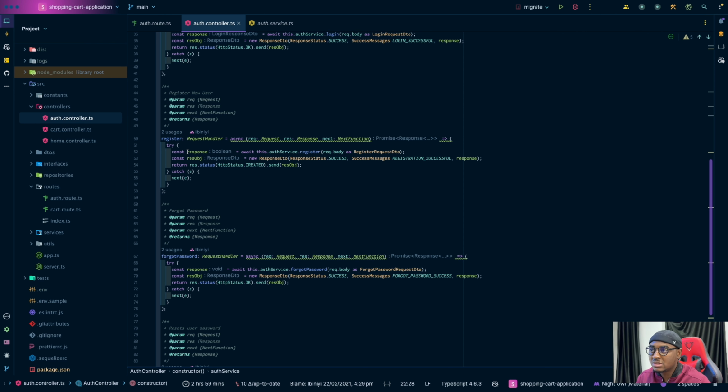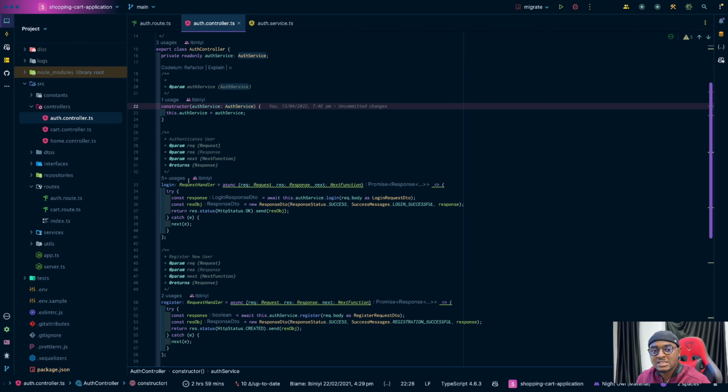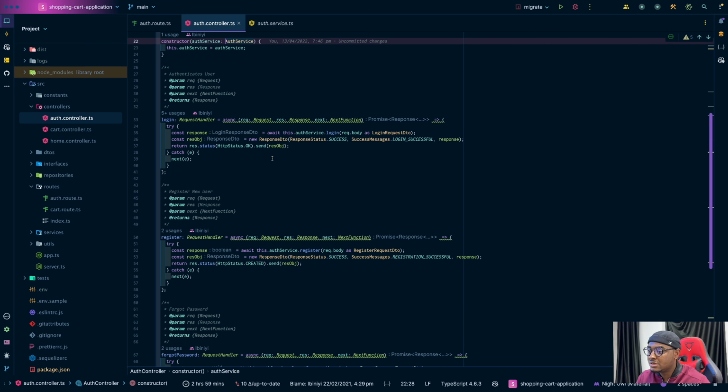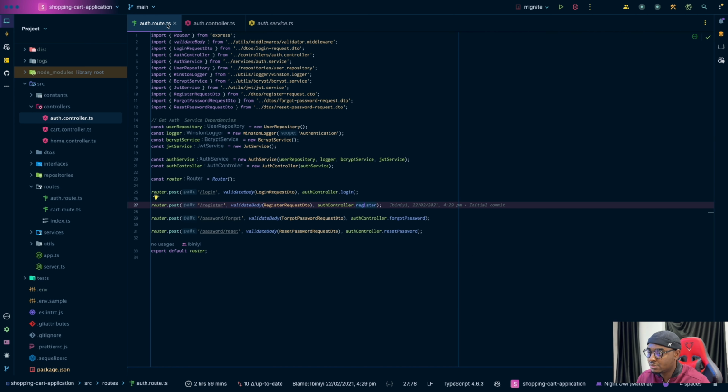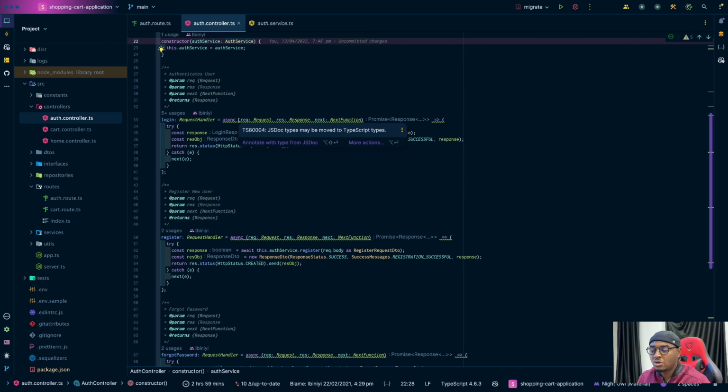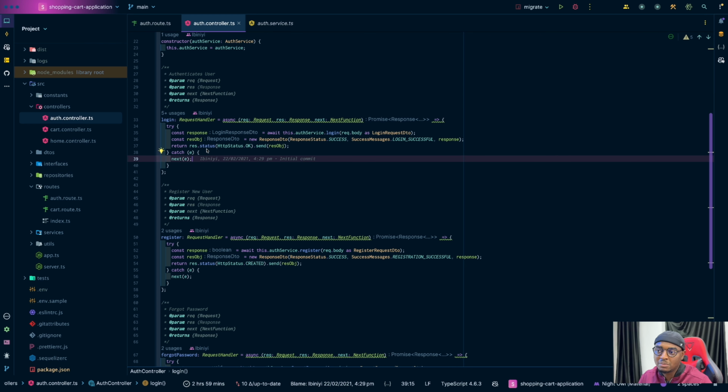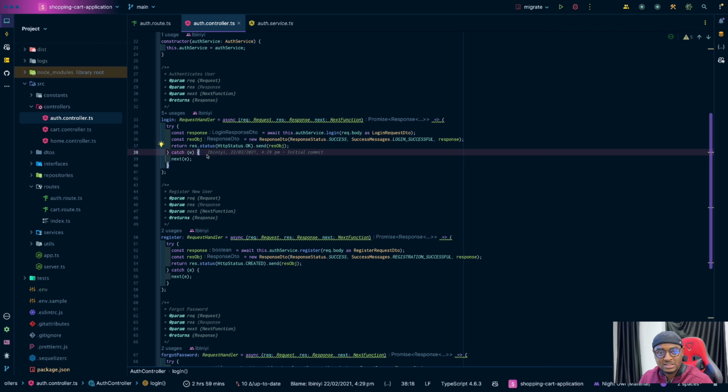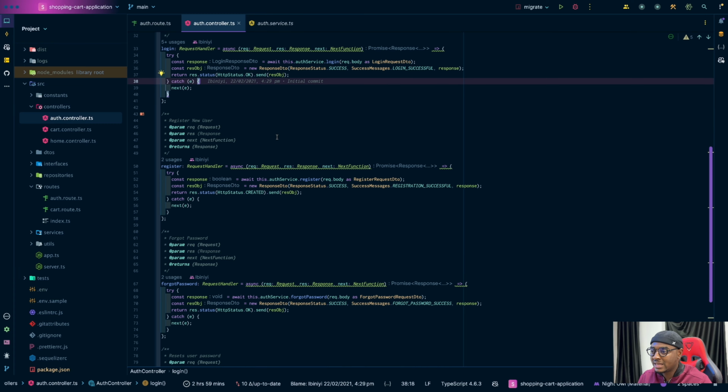All right, so for register, one thing you will notice in this code is the controller is actually very lean, right? And that's something we should aim for. Controllers should be lean. All a controller does is, number one, receive the requests, number two, validate the payload, number three, call the necessary service, then number four, return the response. Honestly, if your controller is doing more than these things, I think you are doing something wrong, right? You can check online, you can read about the controller service concept or architecture or the code structure, right? So that's all I'm doing here.